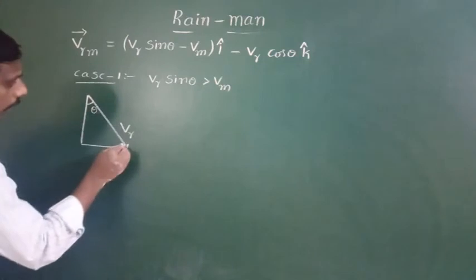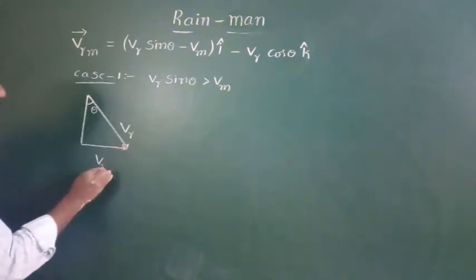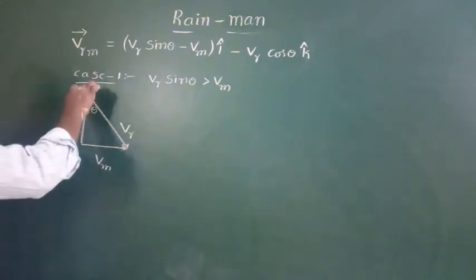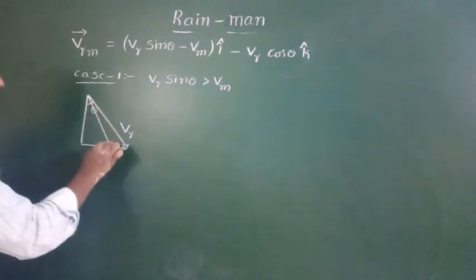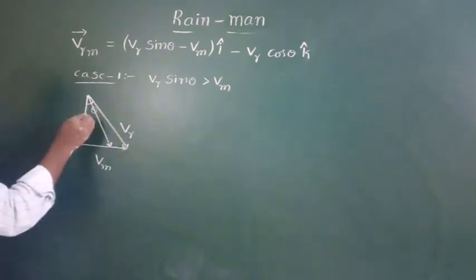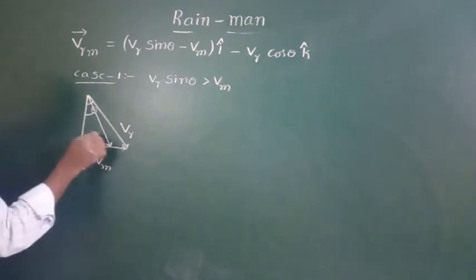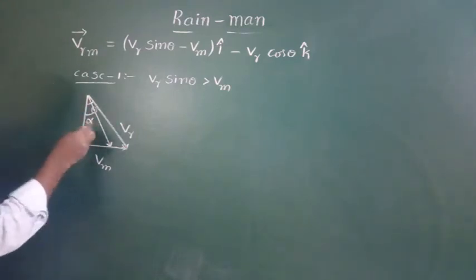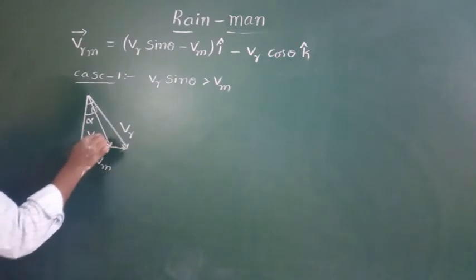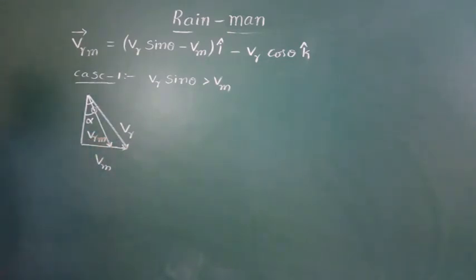Man is going in this direction with velocity of the man. Now, the velocity of the rain with respect to man is falling like this. This is the direction. The velocity of the rain with respect to man makes an angle alpha.